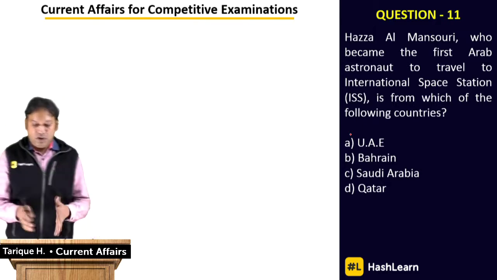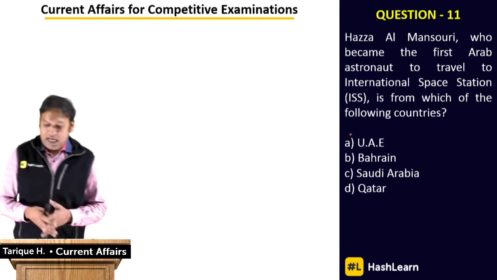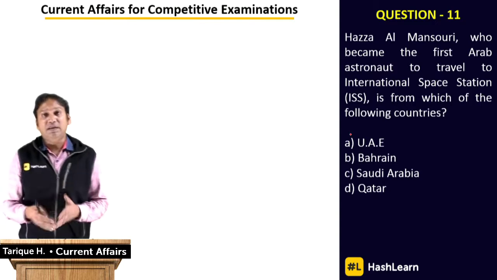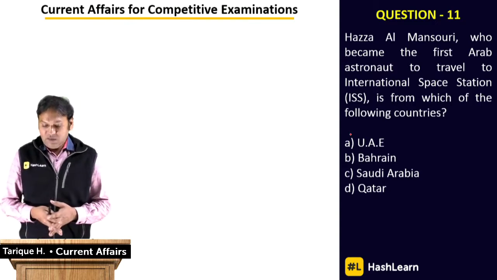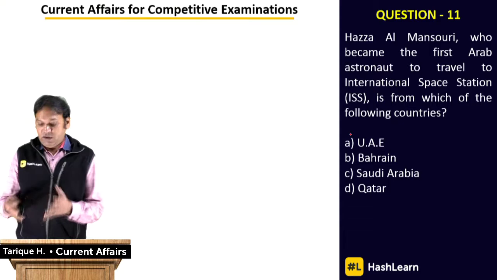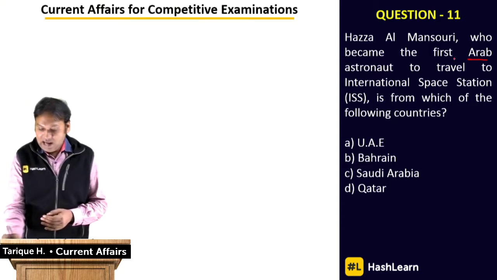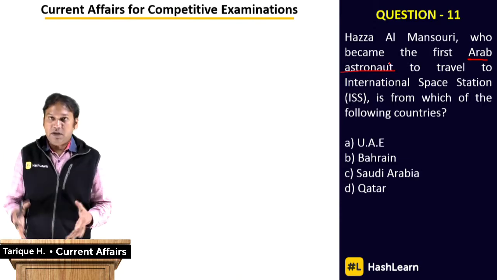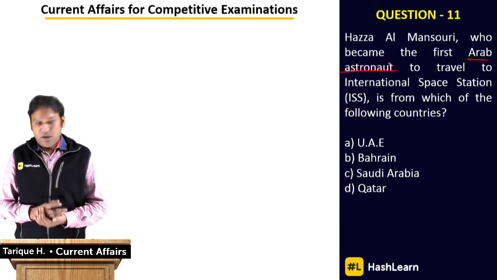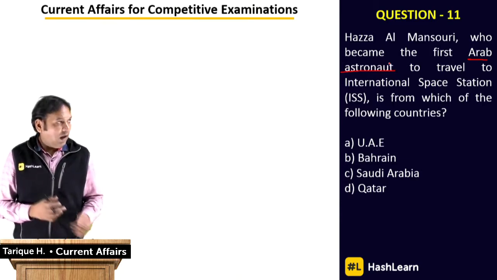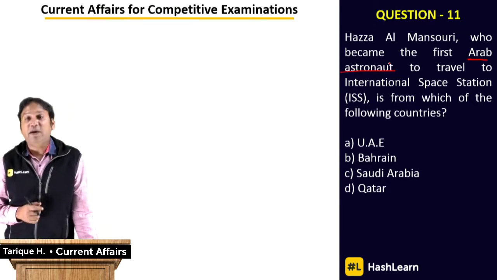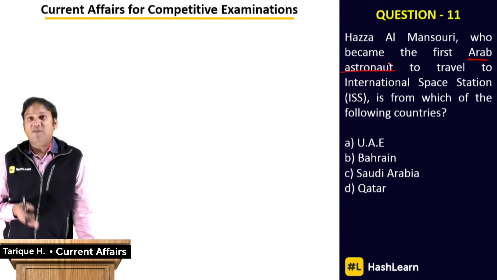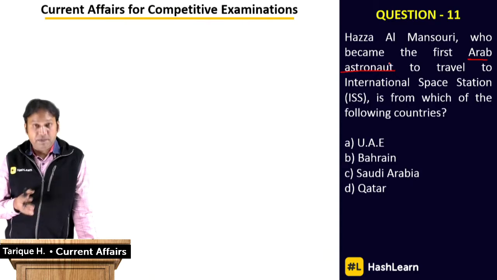Hazza al-Mansouri, who became the first Arab astronaut to travel to the International Space Station, is from which of the following countries? We have already told here that the first Arab astronaut, the first person from the Arabian countries who has now gone to the International Space Station, is from which of the following countries? There are 4 options in front of you: UAE, that is United Arab Emirates, Bahrain, Saudi Arabia and Qatar.